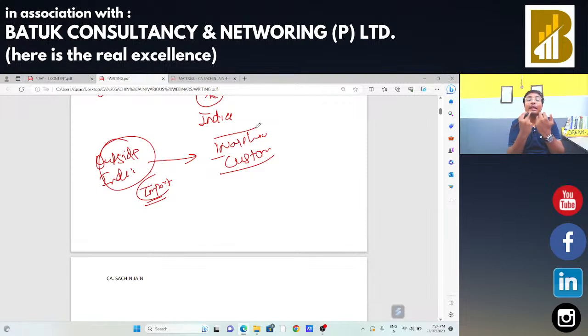When the goods is received at that custom warehouse, and from that custom warehouse, if we are going to transfer that particular goods to another custom warehouse, or within that area, in that case there is no GST applicable. GST will only be applicable in case of transfer of that particular goods from that warehouse area to another area for domestic consumption. If you are going to transfer that particular product in the domestic market, in that case GST will be applicable. If you are moving those goods within the custom territorial water, the custom bonded warehouse, in that case no GST will be applicable. That is the concept of this.